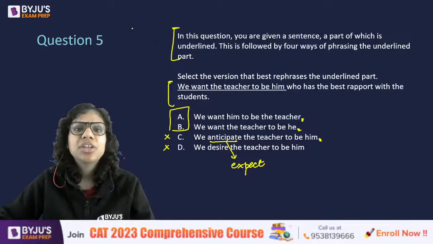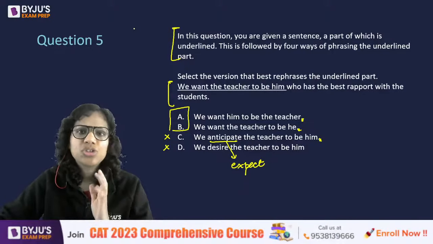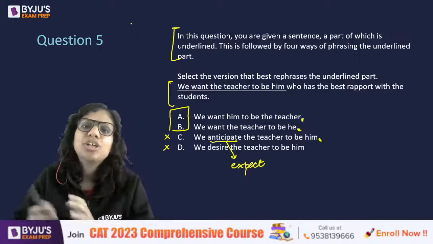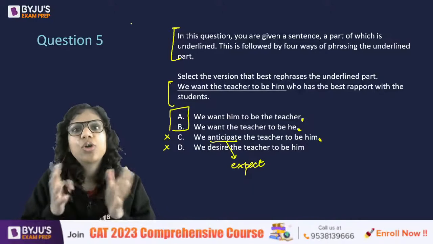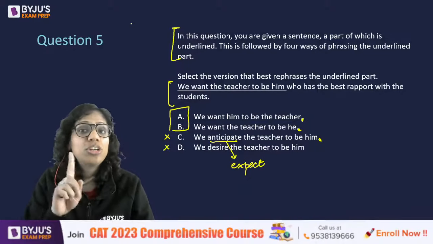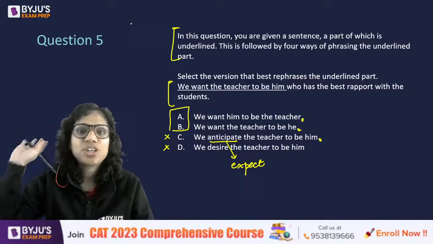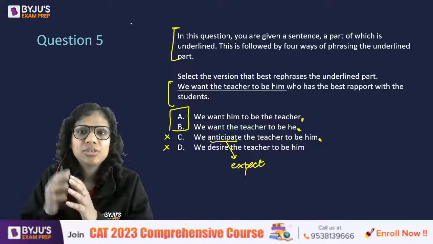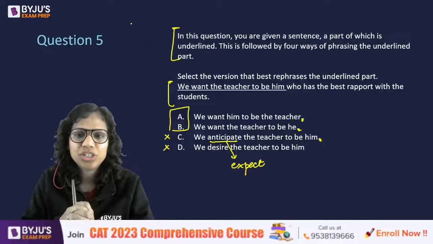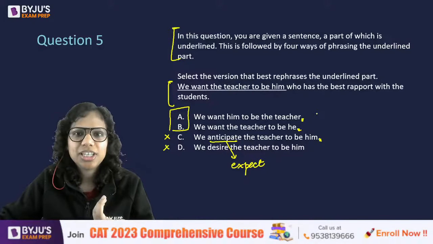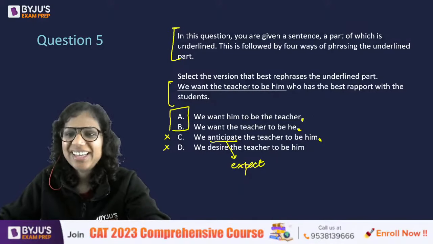So let's say you are talking to a teacher in your school, right? In fact, you're talking about a teacher in your school, and you see a lot of potential in that teacher. So you say that I want him to be the teacher who has the best rapport with the students. So he can be that teacher who has the best rapport with the students. So in that case, if you mean that, then A is absolutely correct. Nothing wrong with it, right?